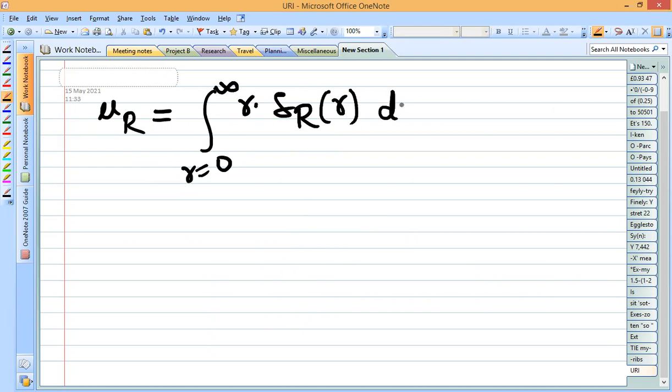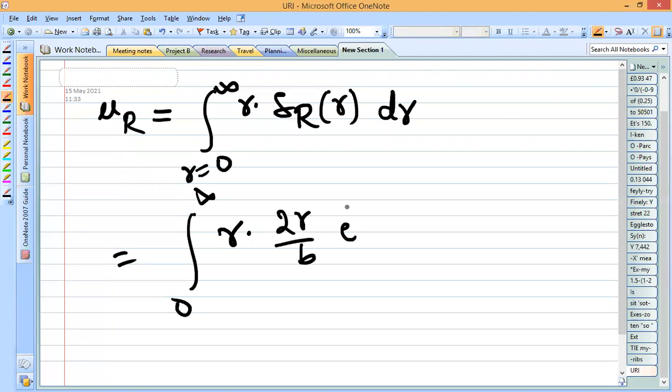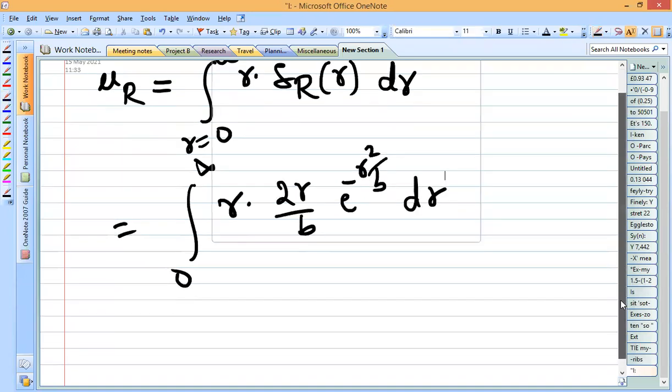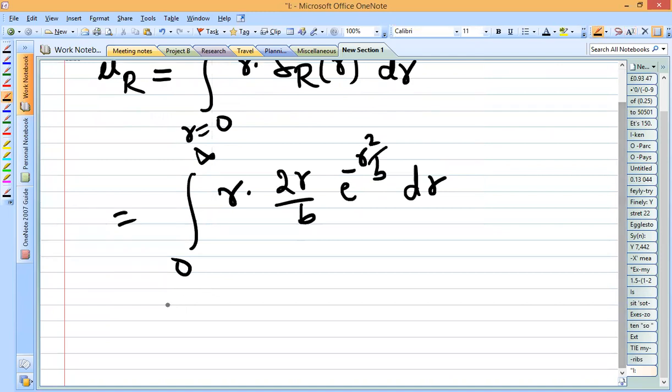So that has to be integrated with respect to small r. So that you need to remember. So here 0 to infinity r will be kept as it is. What is the equation of f_R of r? So this is 2r by b into e to the power minus r square by b into dr. So now solve this and get me the mean value.